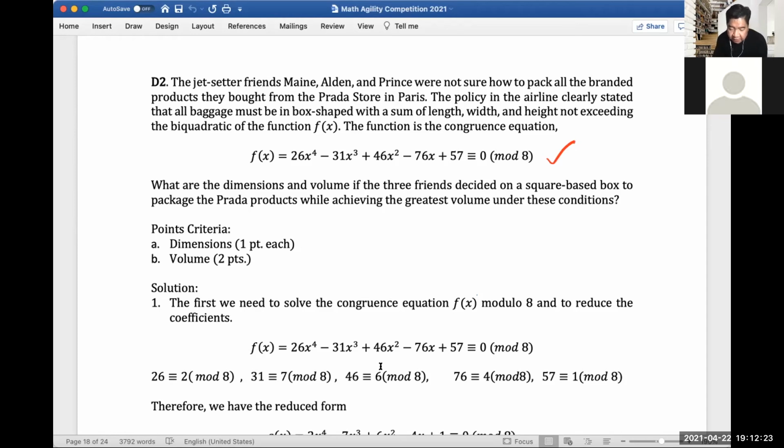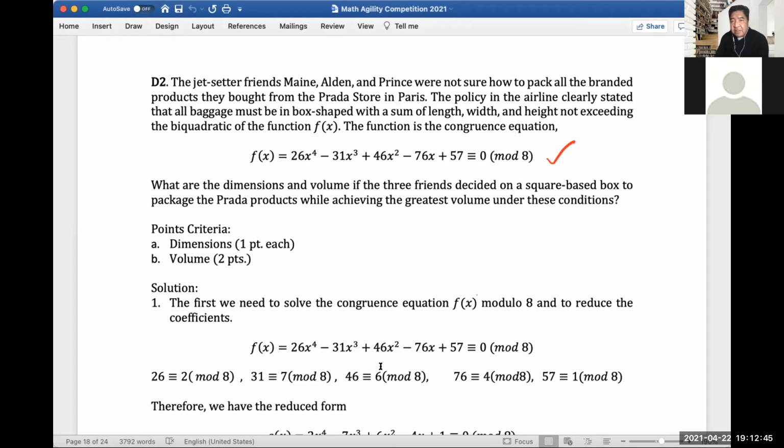Let's read the question. The jet setter friends, Maine, Alden, and Prince were not sure how to pack all the branded products they bought from the Prada store in Paris. The policy in the airline clearly stated that all baggage must be in box shape with a sum of length, width, and height not exceeding the biquadratic of the function f of x.